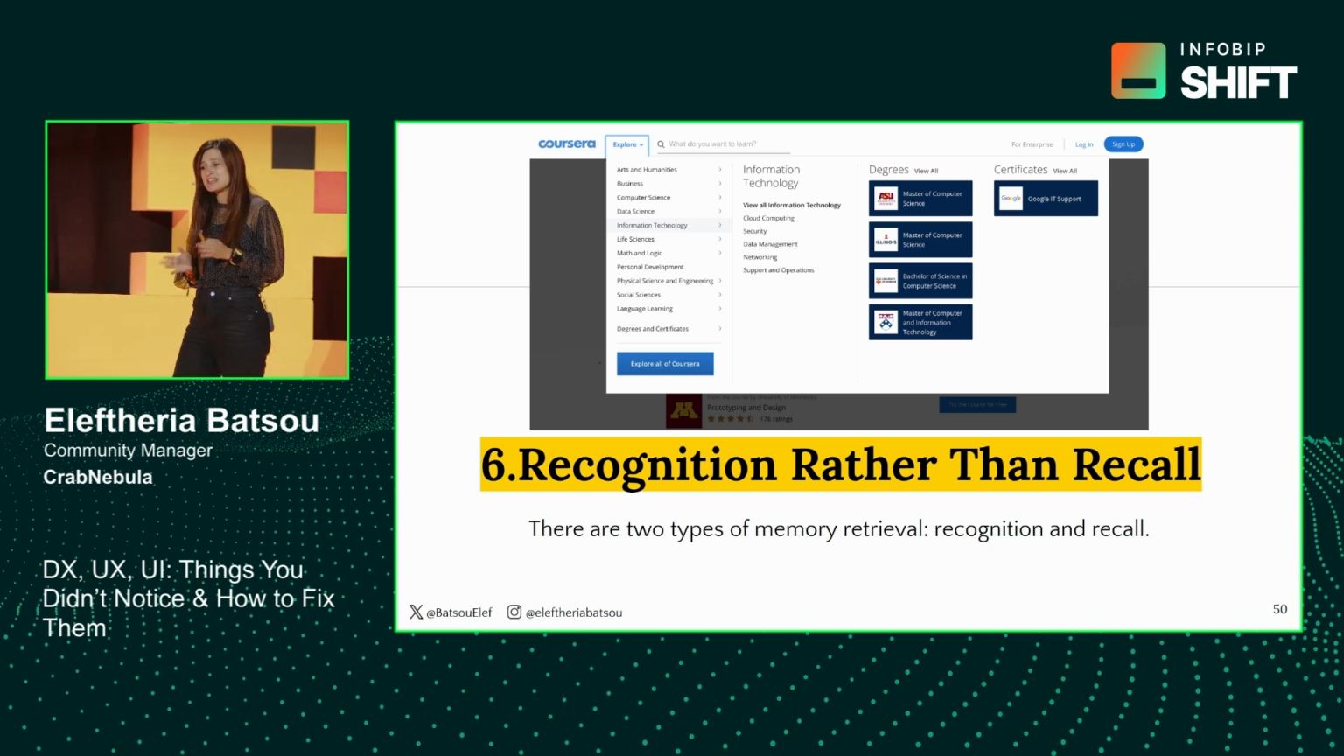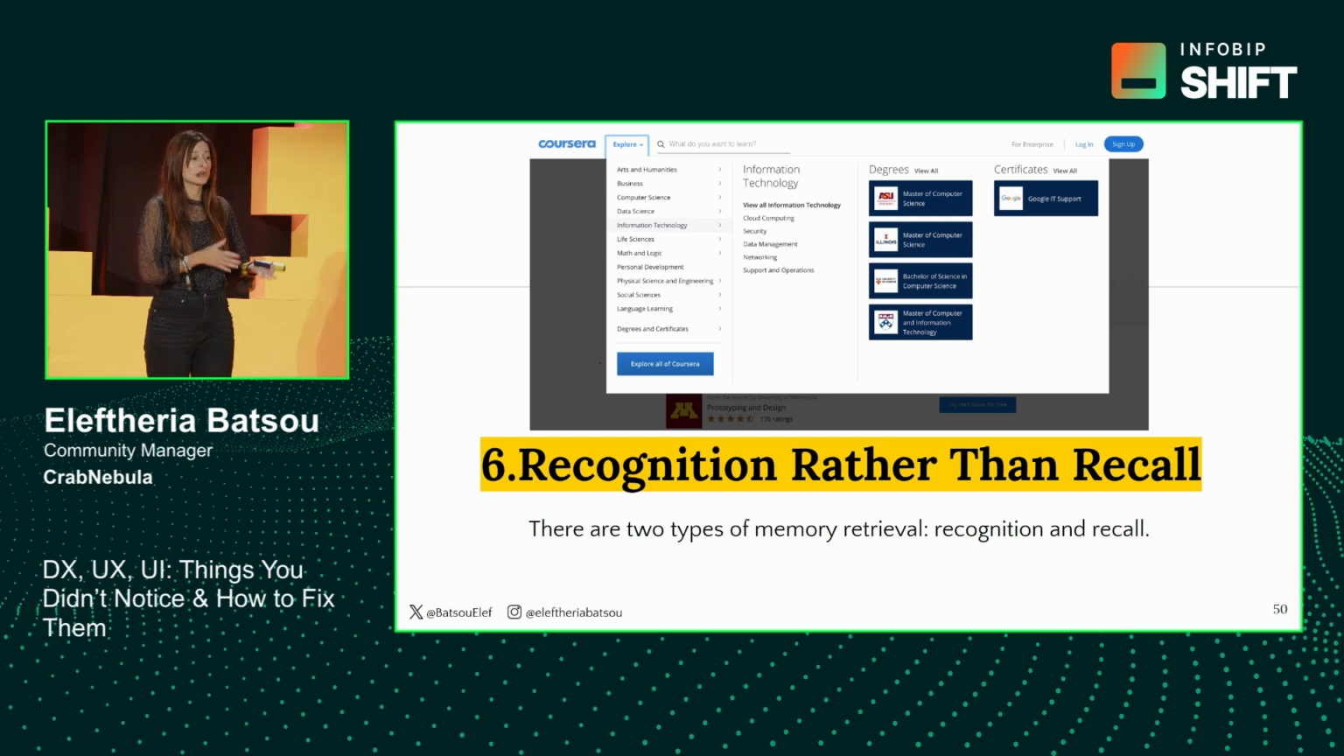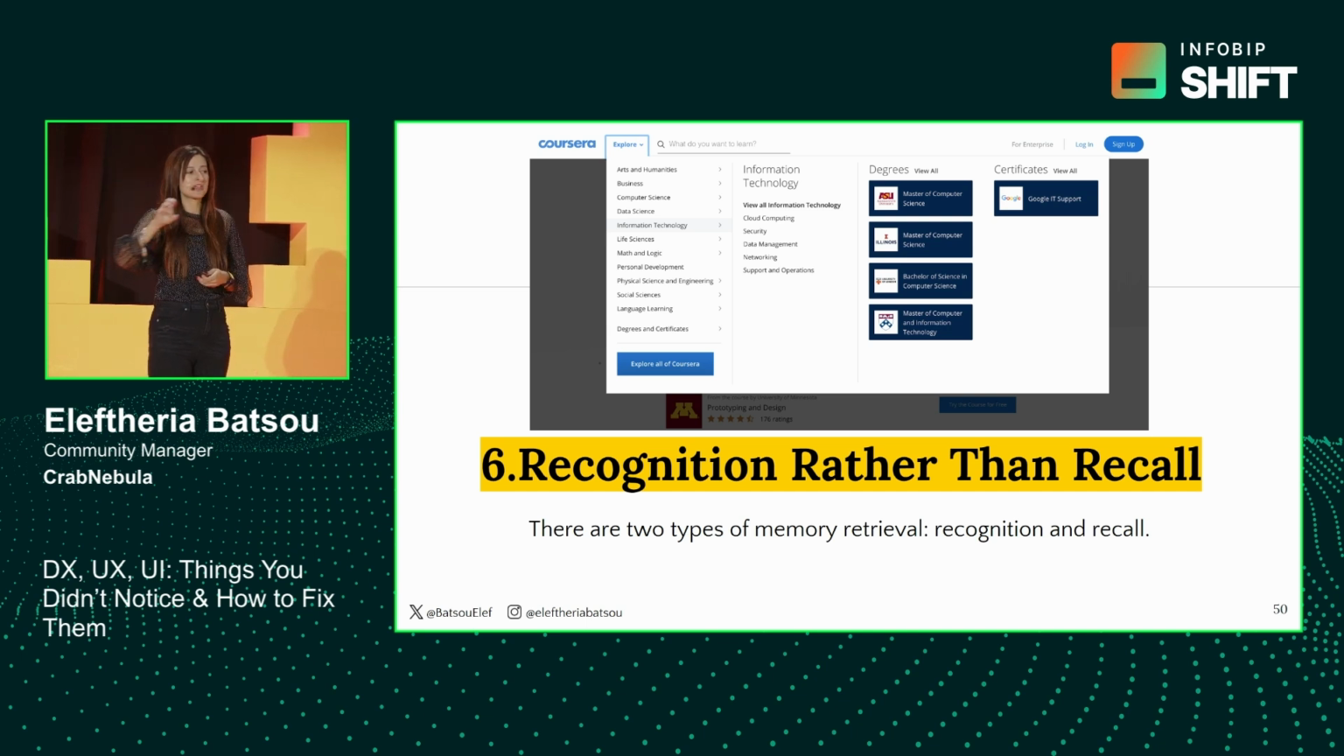Now, the sixth rule is recognition rather than recall. We have two types of memory, recognition and recall. In our applications, we always want the recognition style. When you don't have to think of something, this is recognition. When you just see something and you can understand it, when you don't have to go back in your memory and think of stuff, this is recognition.